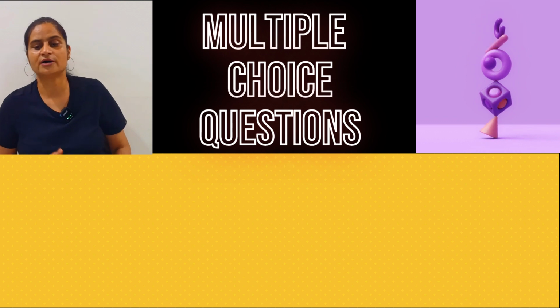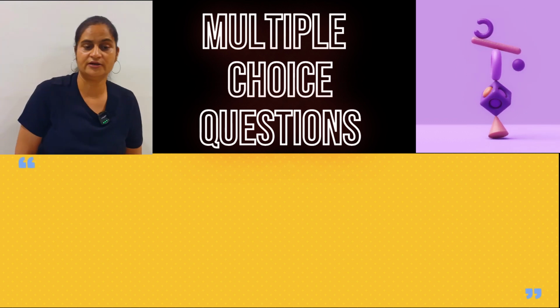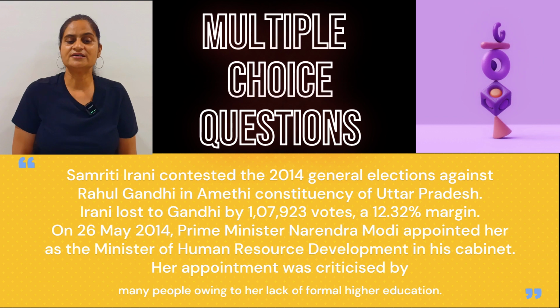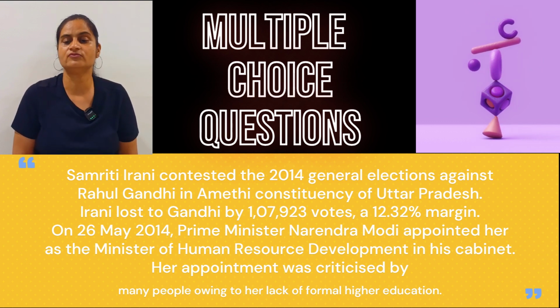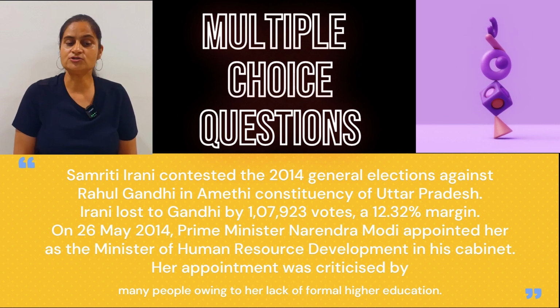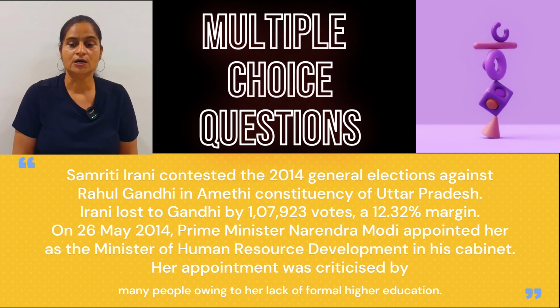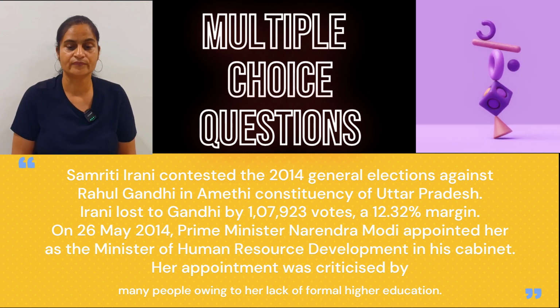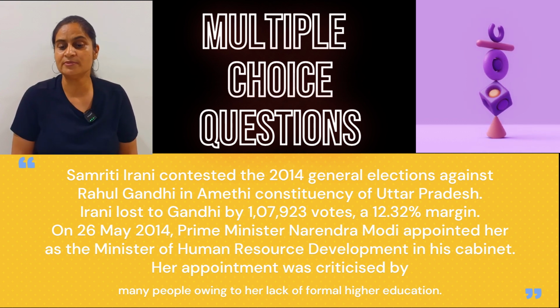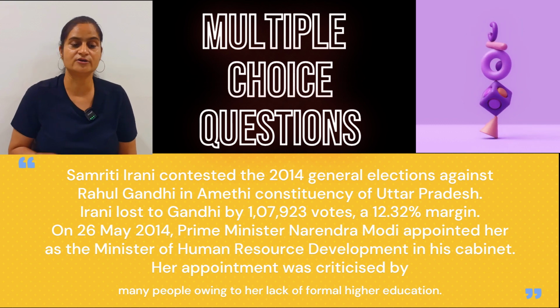Now the sixth question, again, this is a news article that I've taken. Smriti Irani contested the 2014 general elections against Rahul Gandhi in Amethi constituency of Uttar Pradesh. Irani lost to Gandhi by 107,923 votes, a 12.32% margin. On 26 May 2014, Prime Minister Narendra Modi appointed her as the Minister of Human Resource Development in his cabinet. Her appointment was criticized by many people owing to her lack of formal higher education.